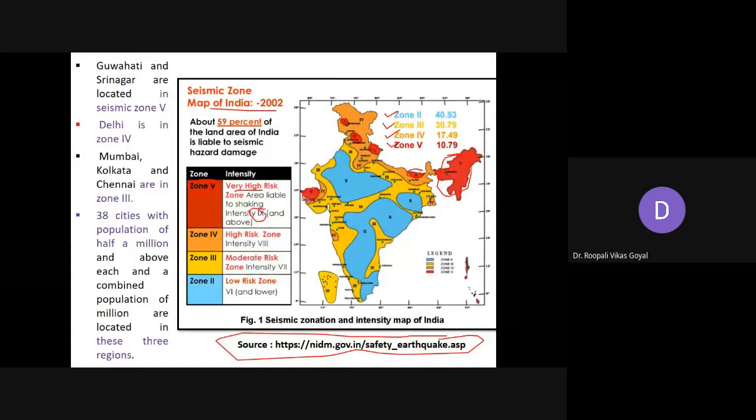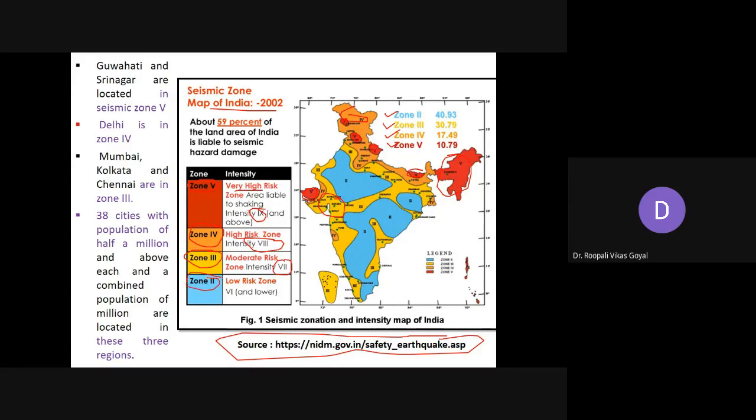Next is Zone 4. It is considered a high risk zone, and it may feel an intensity of around 8. Zone 4 is the orange zone, where you can see the whole Himalayan range, which is a high risk zone with intensity around 8. Then Zone 3 is a moderate risk zone. We are living here in Gujarat, most of which is a moderate risk zone, with an intensity of around 7. And Zone 2 is considered a low risk zone.